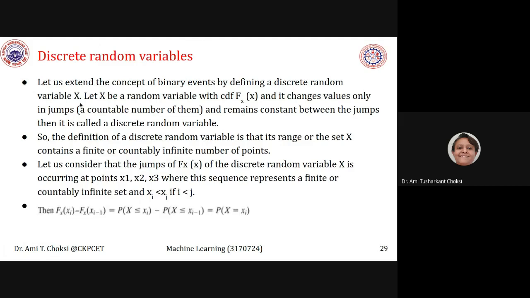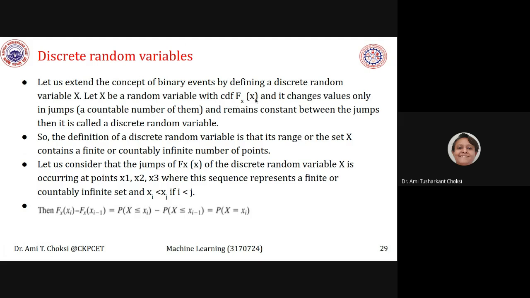Discrete random variables. Let us extend the concept of binary events by defining a discrete random variable X. Let X be a random variable with CDF. What is CDF? Cumulative distribution function, right?